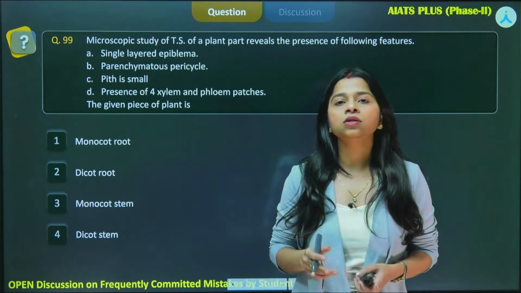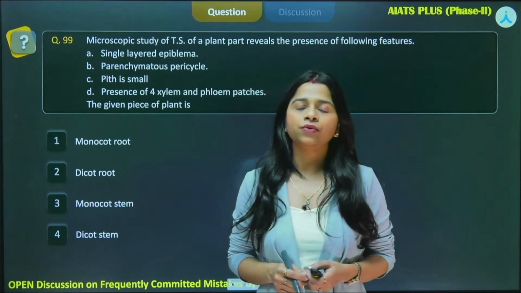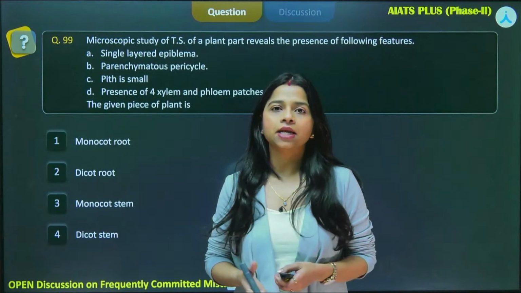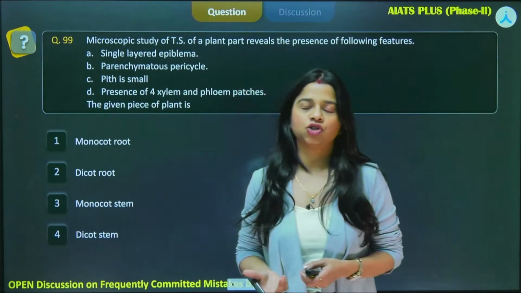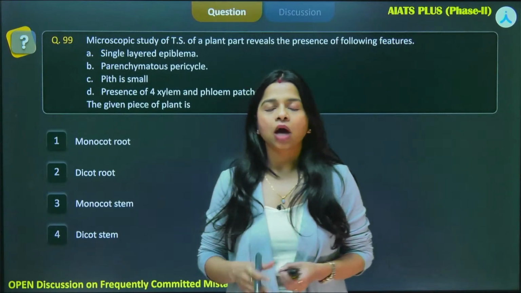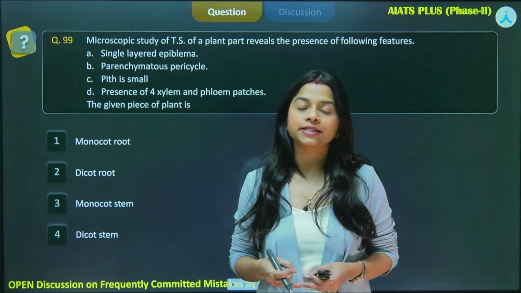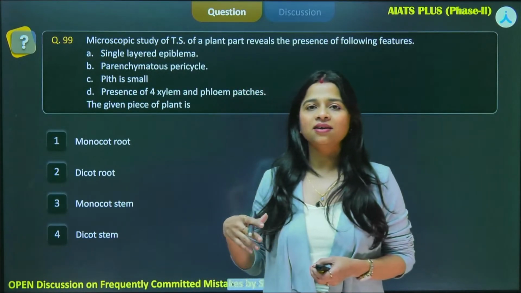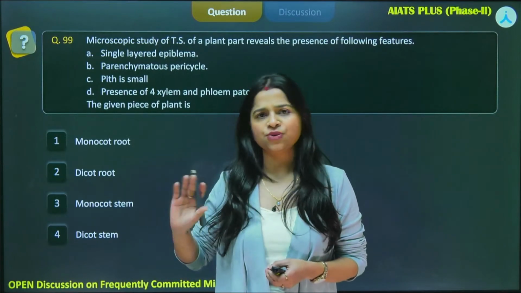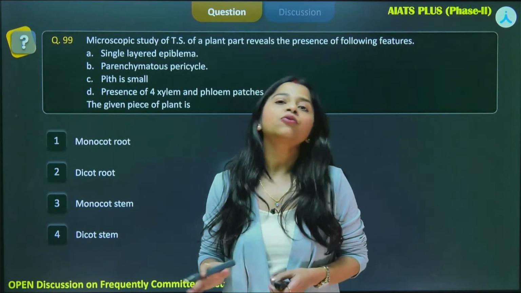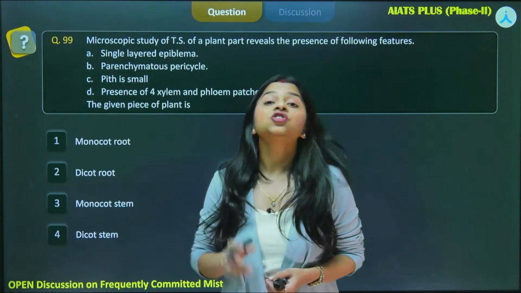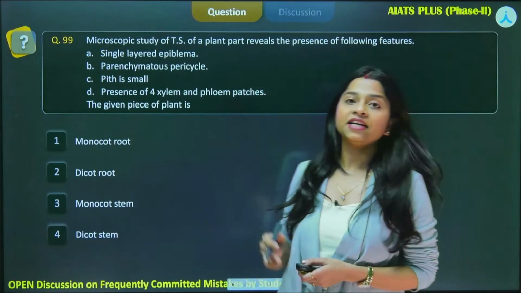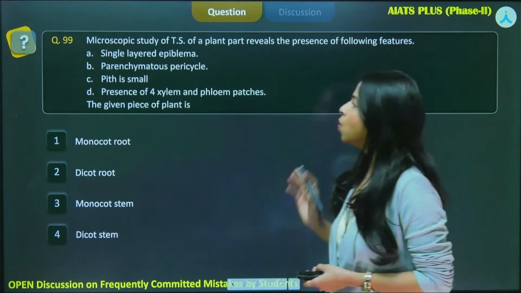Also, there is one important information for all of you. I hope you people are aware of it already. That is, now the number of questions in your botany section will be 45, right? It has reduced. The entire biology section will comprise 90 questions now, right? And all of them are compulsory. There is no leniency for 5 questions that you can simply skip in section B. All the questions are compulsory now, right? So the chapter that I will be taking up is anatomy. This question is from anatomy, and let us see what the question says.